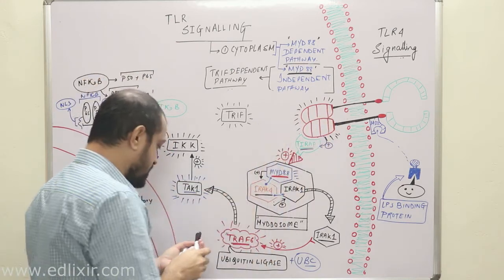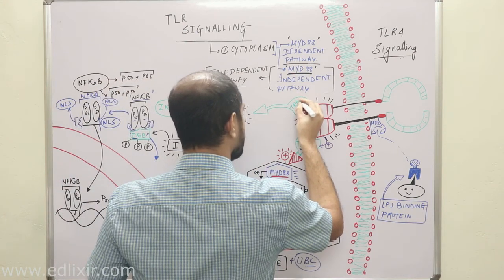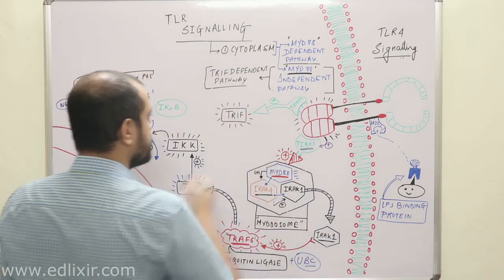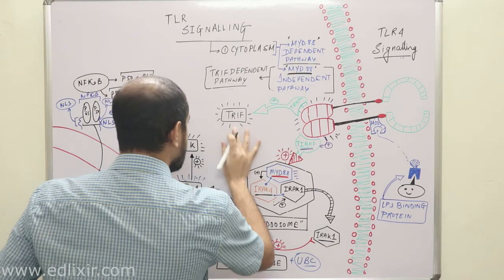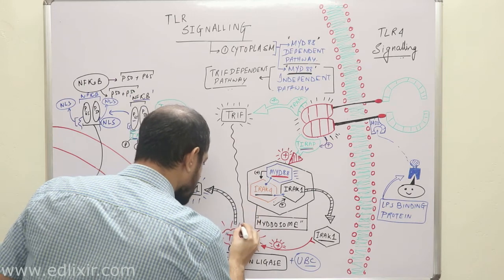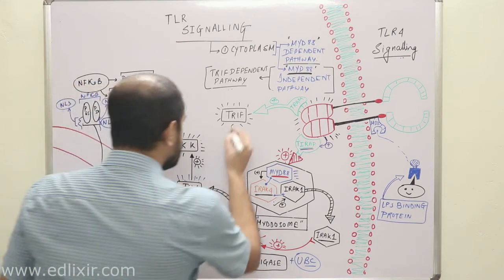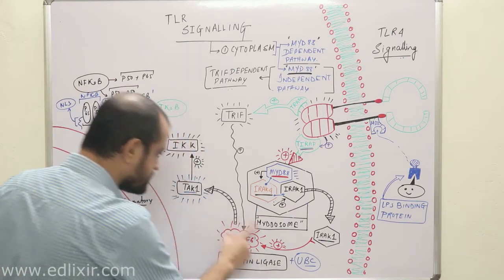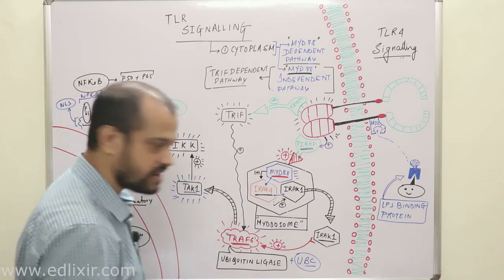The adapter protein in the TRIF dependent pathway is known by the name of TRAM. So TRAM is an adapter protein for the TRIF dependent pathway, and it will activate TRIF. Clear? And after the activation of TRIF, you know what will happen? TRIF will directly activate TRAF6. That's it. It's so simple. Now after the activation of TRAF6, all these things are almost the same. There are minor differences, but I am not talking about this.